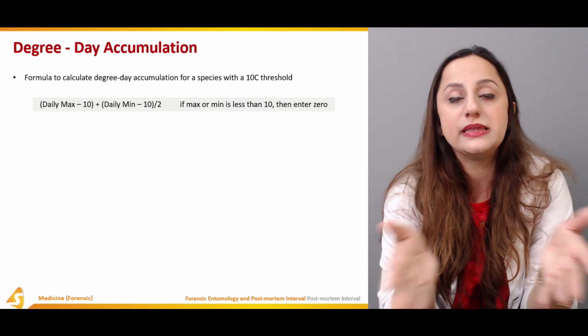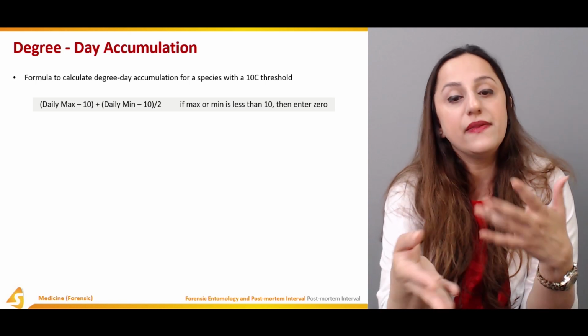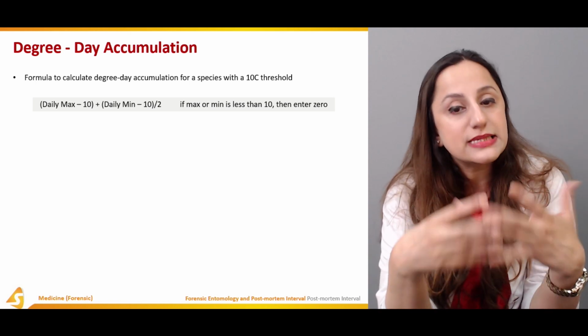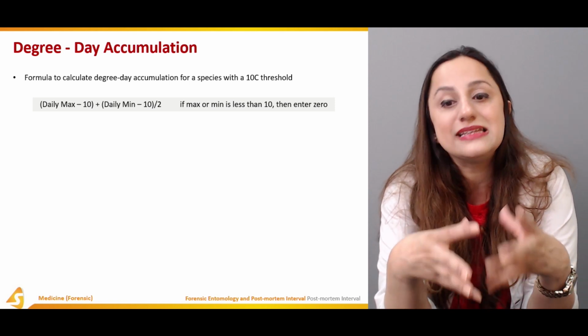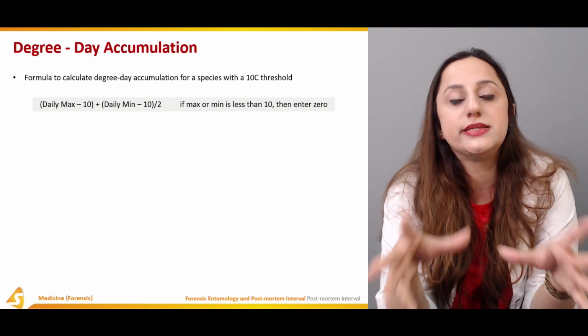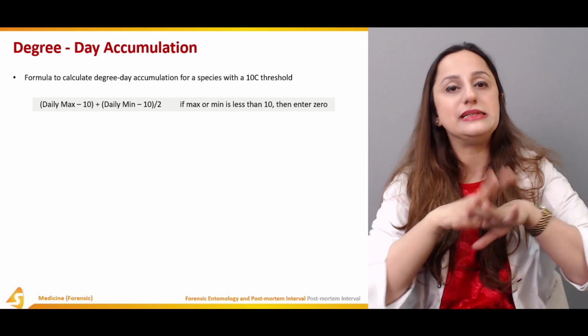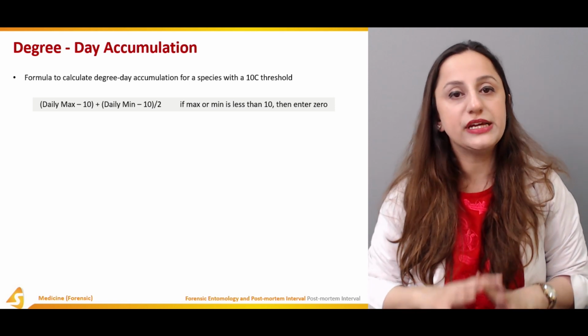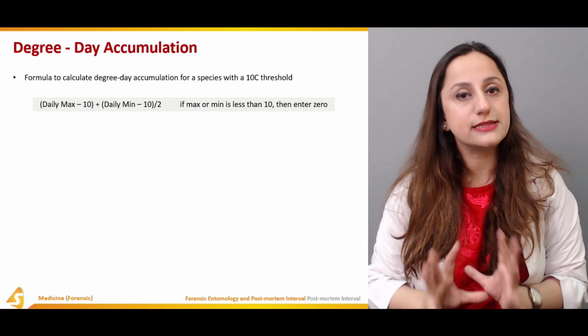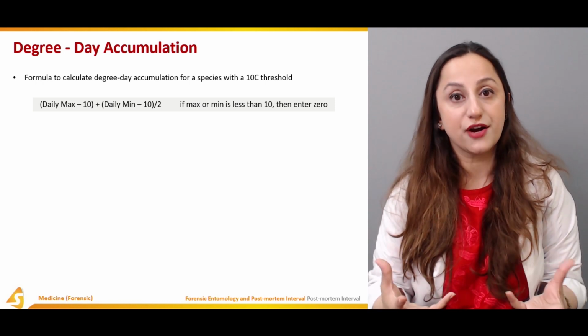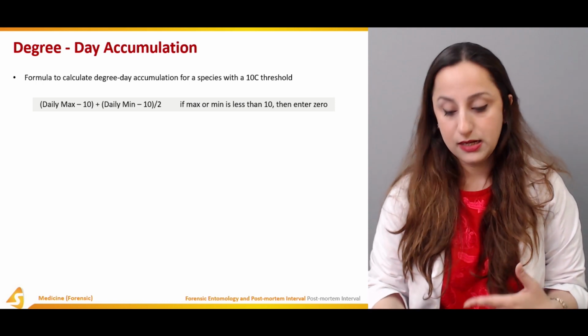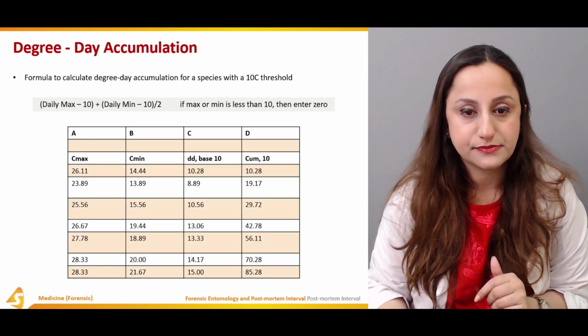All of these maximums and minimums are added, and then they're divided by 2. If the maximum or minimum is less than 10, then you can enter 0 in this formula. So this is basically a simplified formula for the degree day accumulation of any insect or the predators or the larvae which are feeding on the dead carcasses.